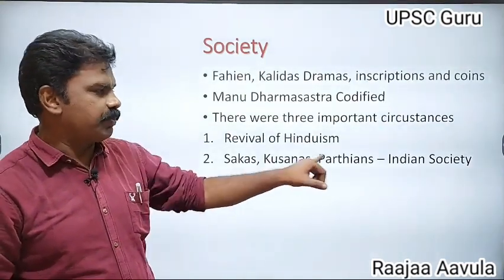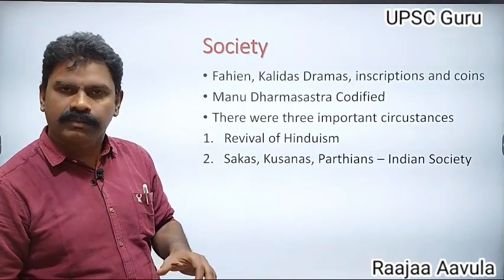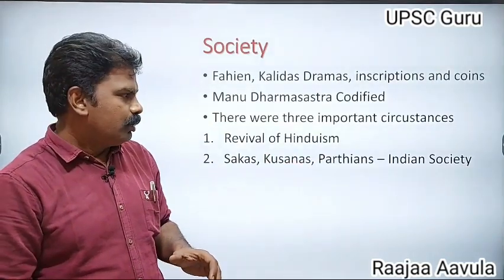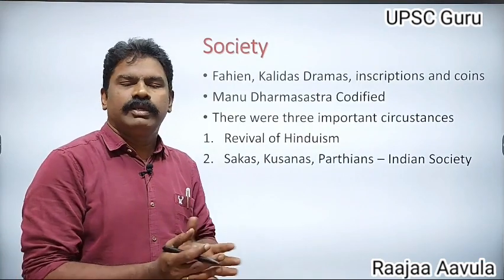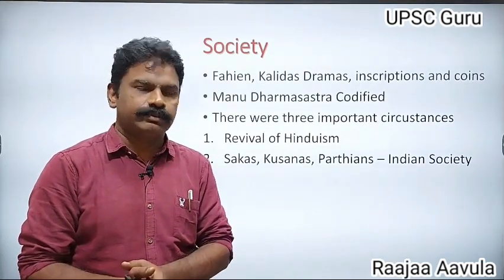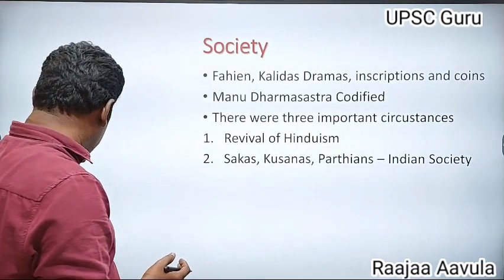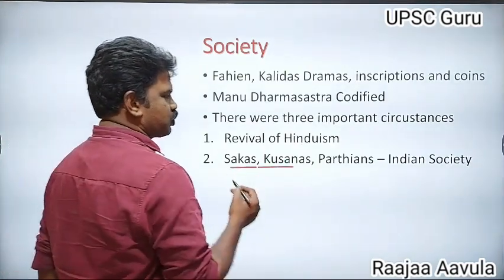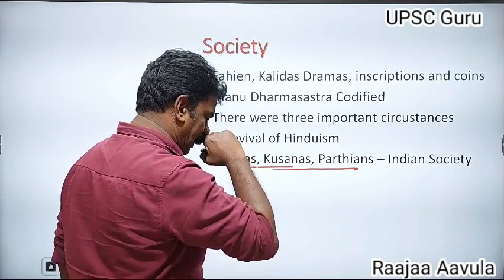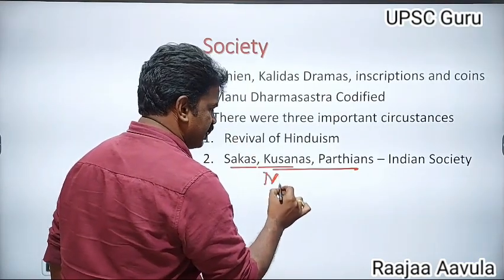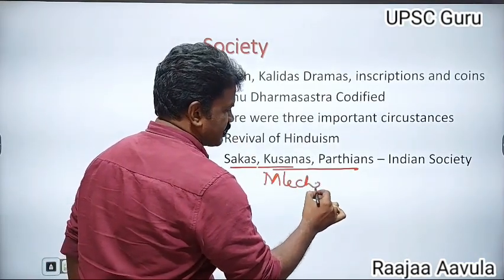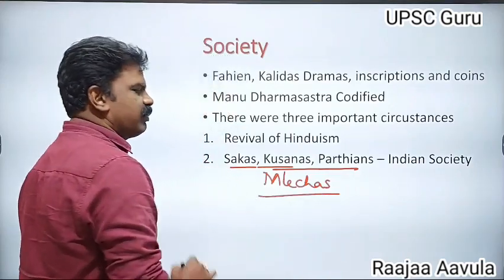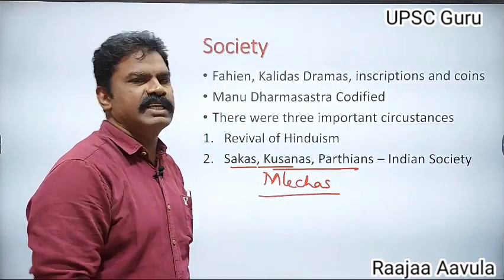That was an intermixing of the Varnas. The people born to the Sakas, Kushanas or Parthians, the foreigners, were considered as Mlechchas in Indian society.